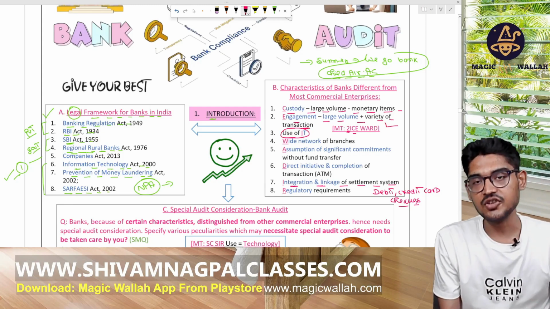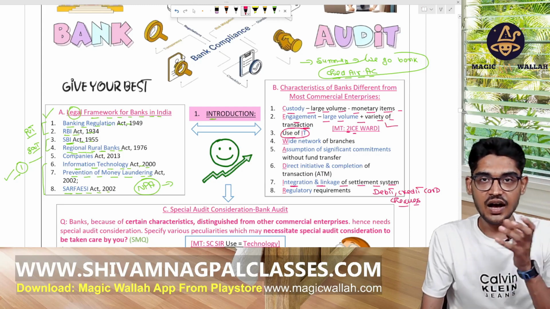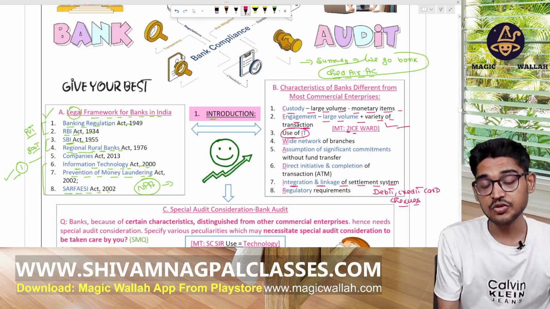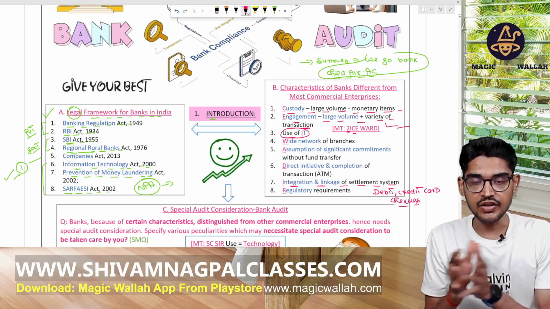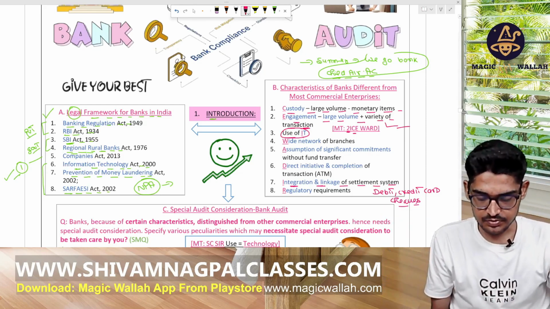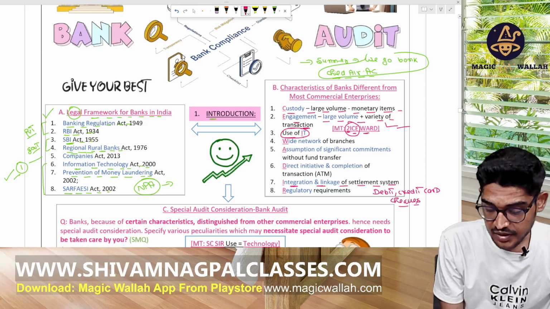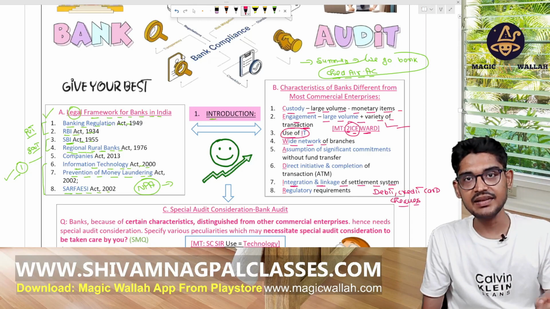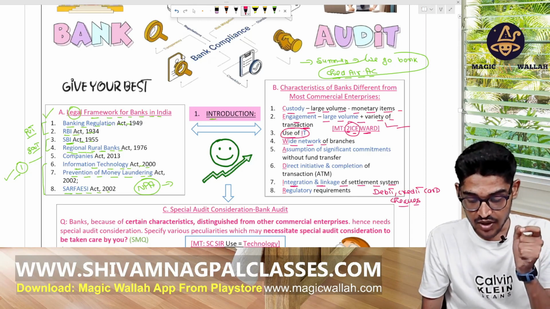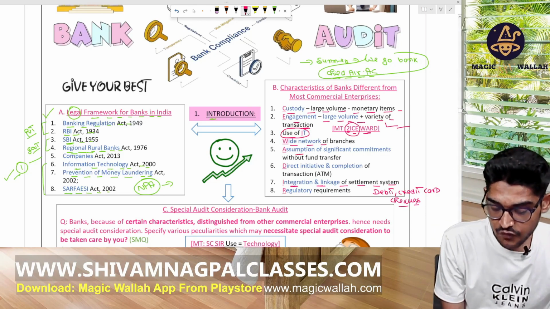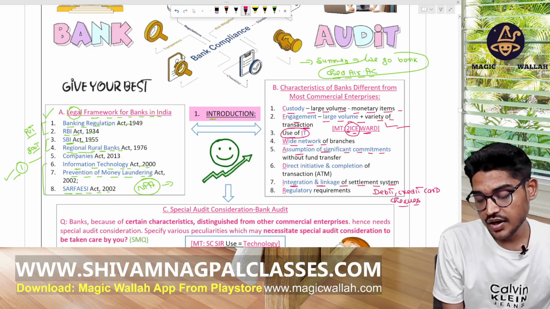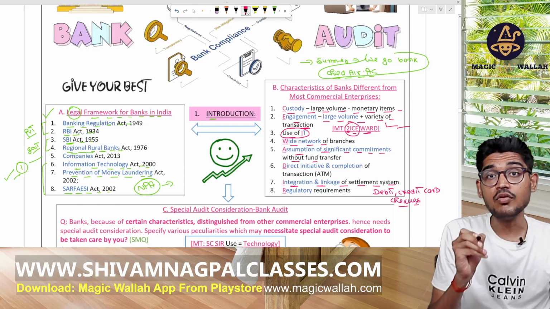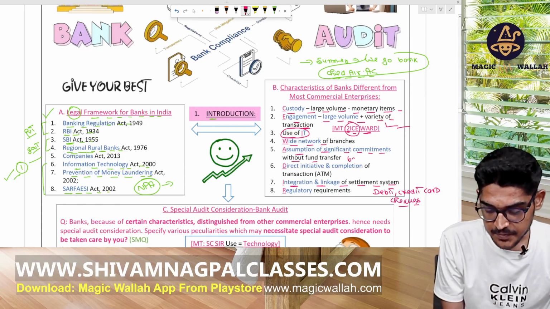So there is a variety of transactions, like debit card transaction, credit card transaction, RTGS, then online banking. So there are many types of transactions, in large volume. So 2 I's ward. By W means wide network of branches. Mainly in every city they have branches. Now A. By A means assumption of significant commitments without transfer of fund, just like bank guarantee.